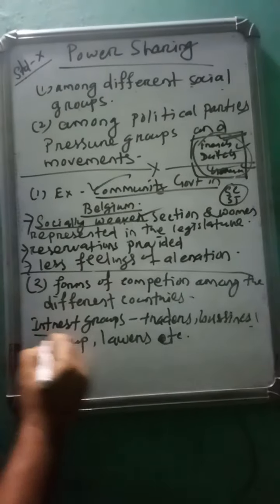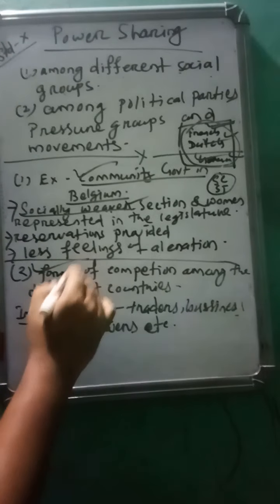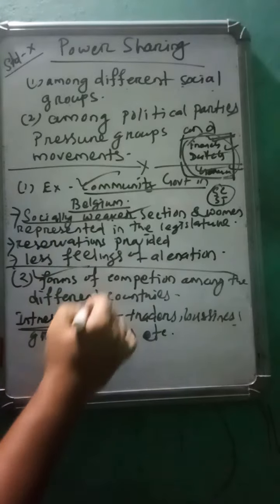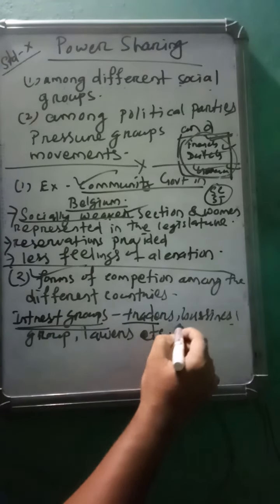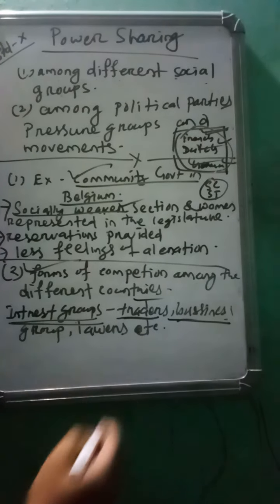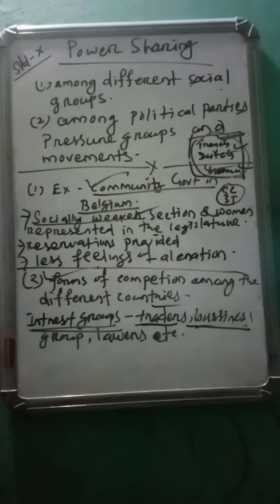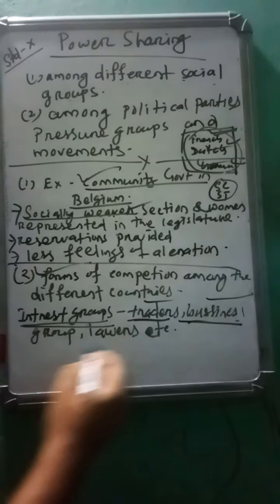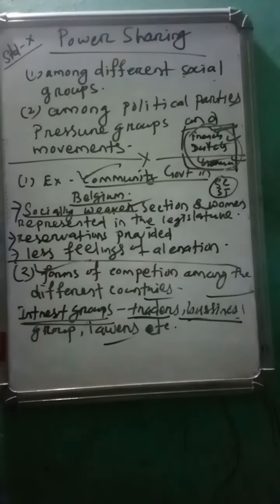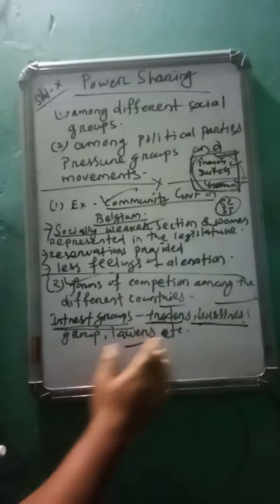And the pressure groups and interest groups. Who are the pressure groups and interest groups? If we leave aside the political parties, among whom we are sharing the power, there are other categories or unions also. For example, a trade union is one interest group. Businessmen's unions, lawyers, doctors, students' unions, teachers' unions, and different types of unions are also there.